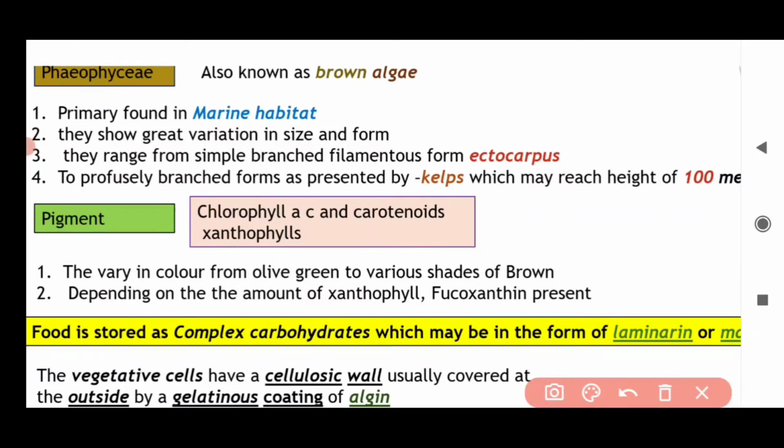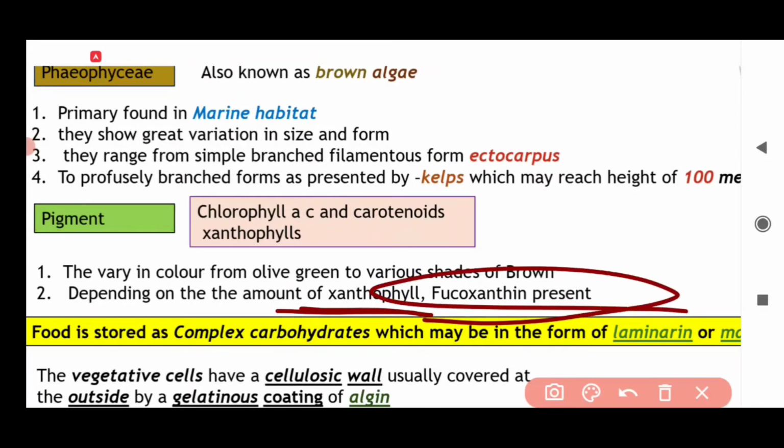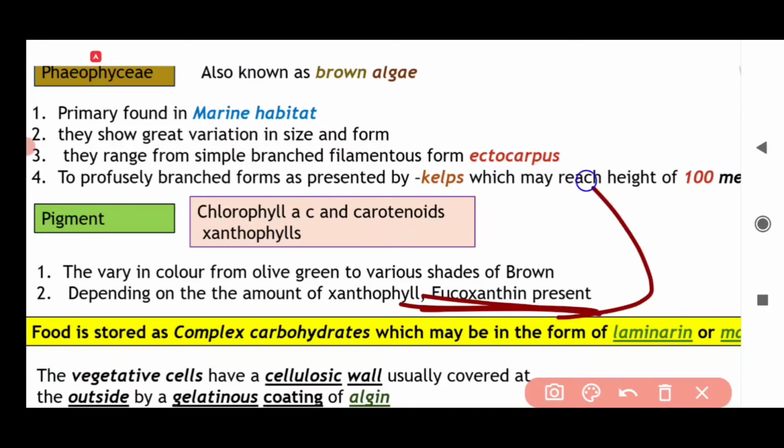Chlorophyll A will be in all algae, but the second one varies: B, C, D. They vary in color from olive green, a shade of green, to various shades of brown, depending on the amount of xanthophyll and fucoxanthin present. Fucoxanthin is the pigment responsible for the brown color of Phaeophyceae.